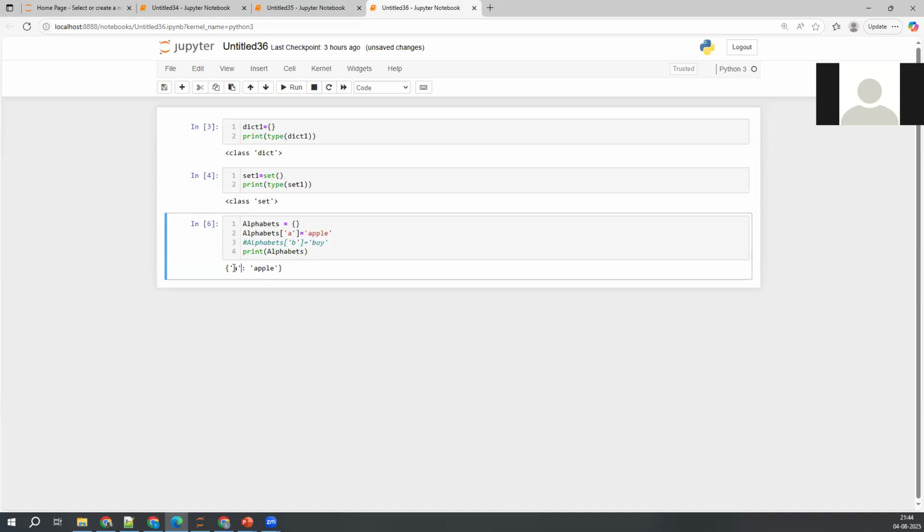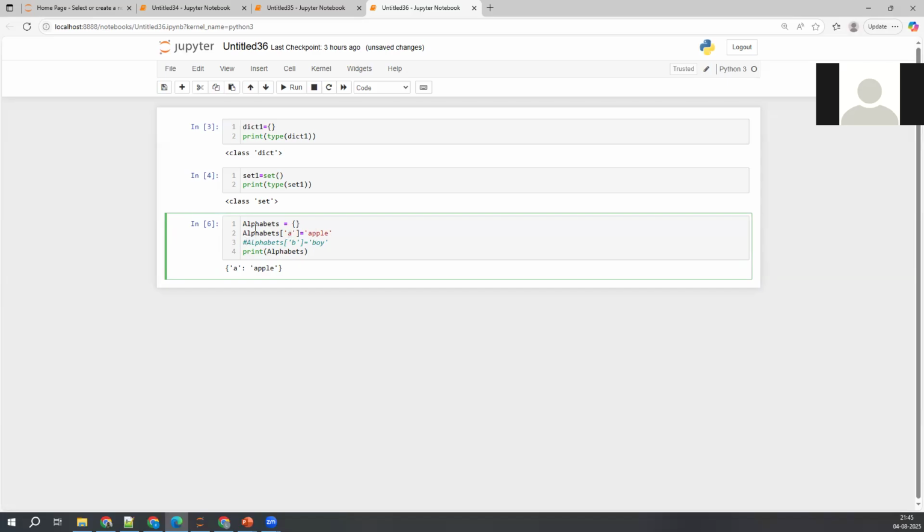That means I just inserted one key value pair inside this dictionary. So always the elements from the dictionary, you have to access through its keys, not by their values. Even while inserting data into the dictionary, you always have to use the key and its corresponding value, that's it.